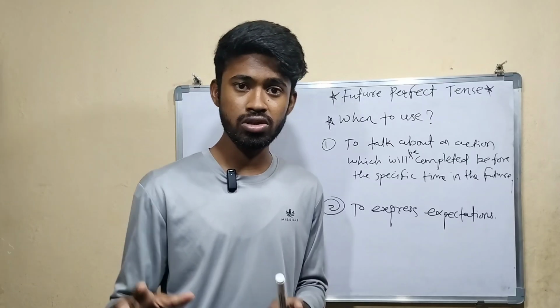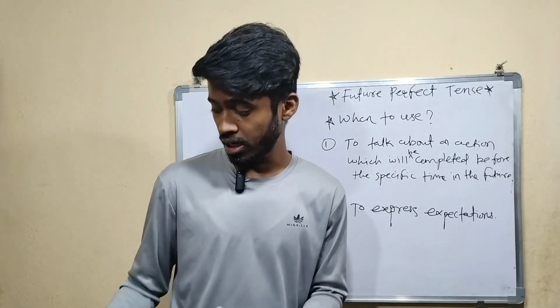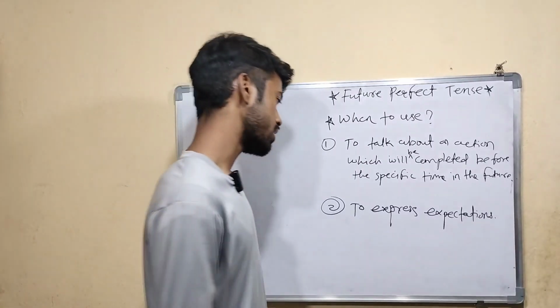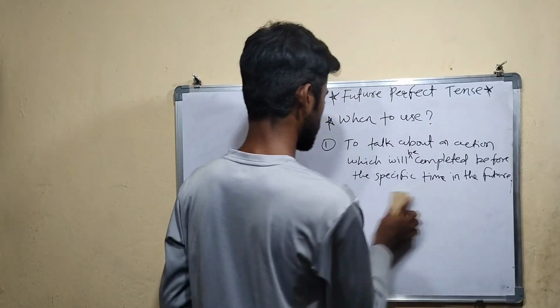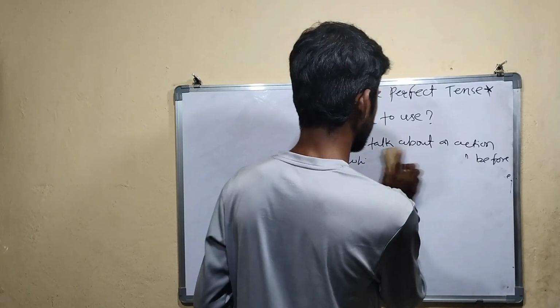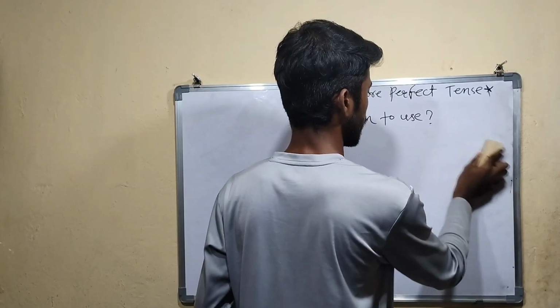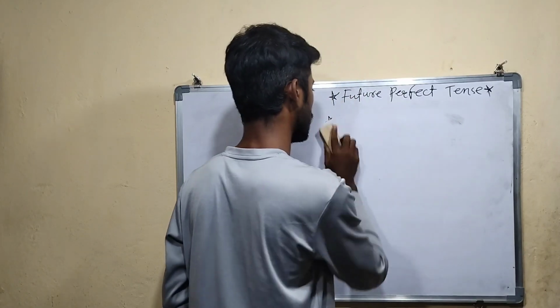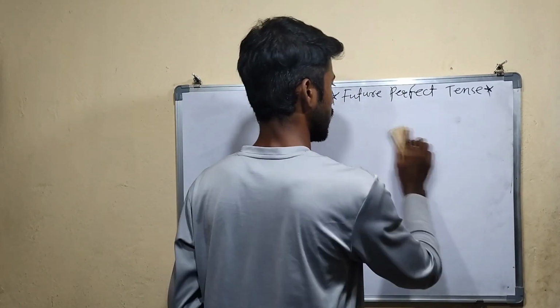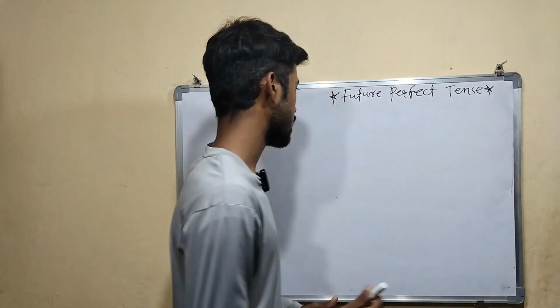First we will see the positive structure, and in the next video we are going to see the negative, and in the last we are going to see the interrogative structures. Now first let's see the positive structure. So in the positive structure, what helping verbs do we have here? There are two helping verbs, will and have. In the structure you will see now.